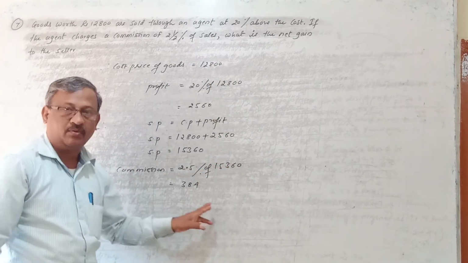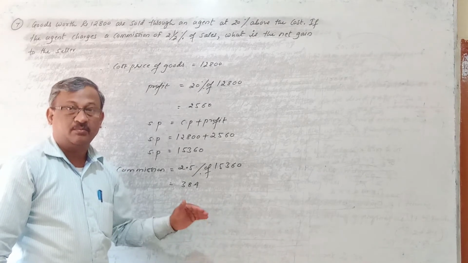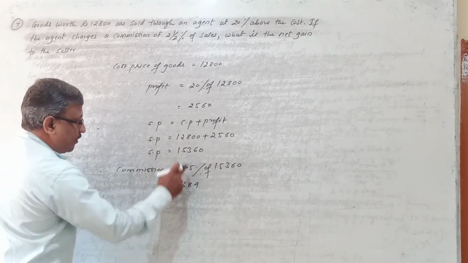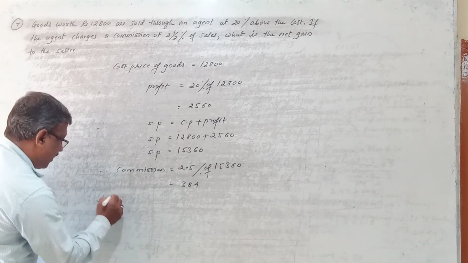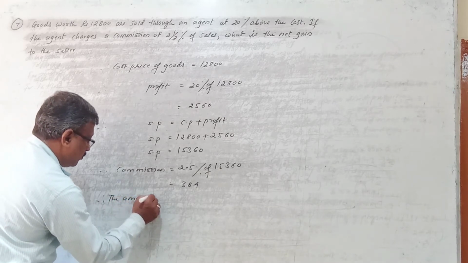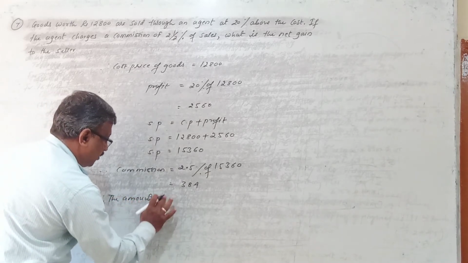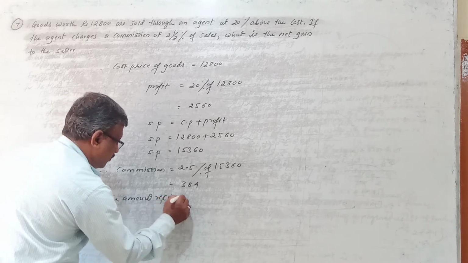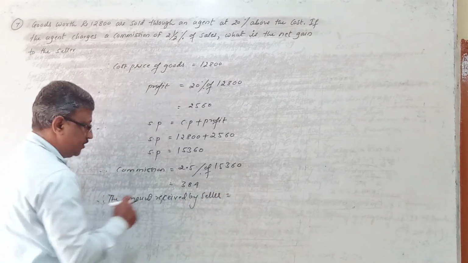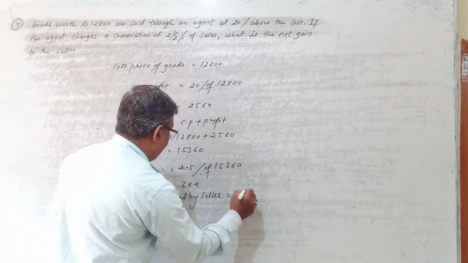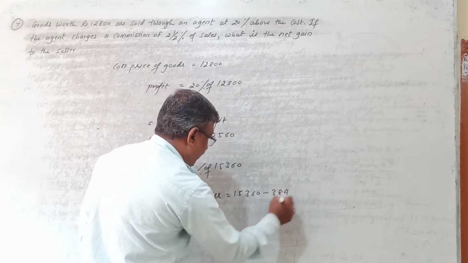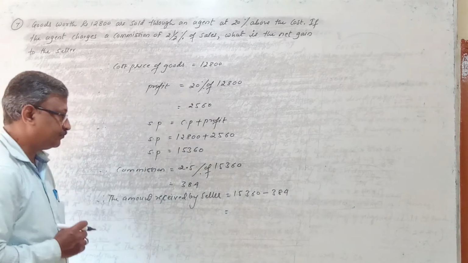So like in the previous problem, here we have to calculate the amount received by the seller, by the merchant or by the owner of the goods. So to calculate the amount, what do you have to do? From the sale price you have to minus the commission. Therefore, the amount received by the seller is equal to, from 15,360 rupees you minus 384 rupees, right?